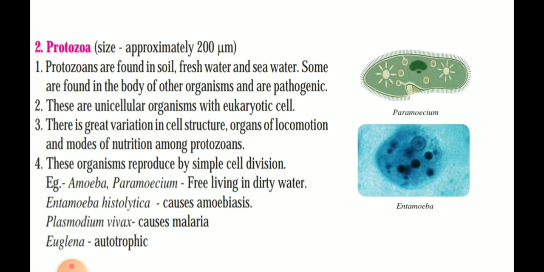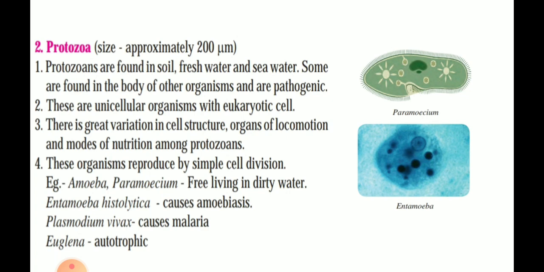Proto means first and zoa means animal. The name is like that. Protozoa, primitive animal, first stage of living thing. Now these protozoa are found in soil, in fresh water and sea water. Some are found in the body of other organisms also. So they are pathogenic, they can cause disease. They are found in the intestine of organisms and can cause diseases.